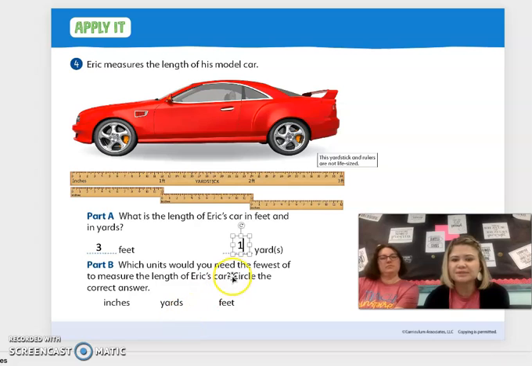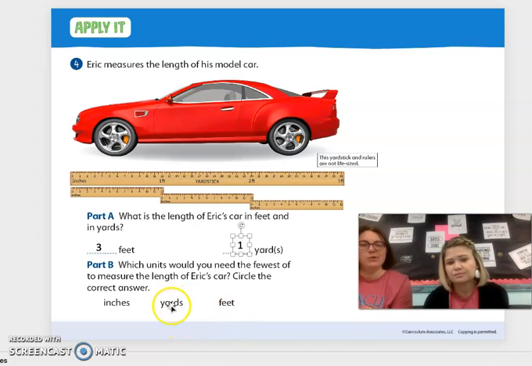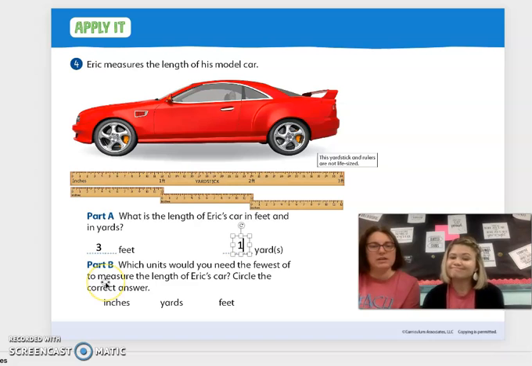How many yards did we say? 1. How many feet did we say? 3 feet. So which of those numbers is the smallest? Because we are looking for the fewest, right? So is it 36, 1, or 3? 1. So it takes fewer yards to measure that car than it does any of those other units of measurement.